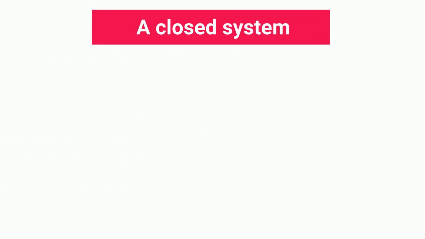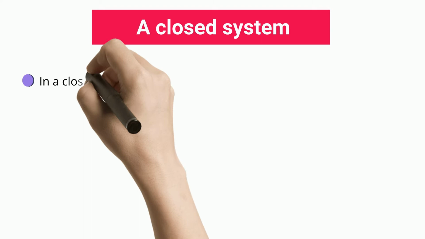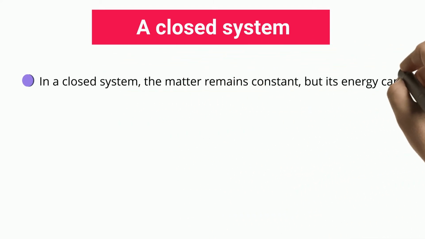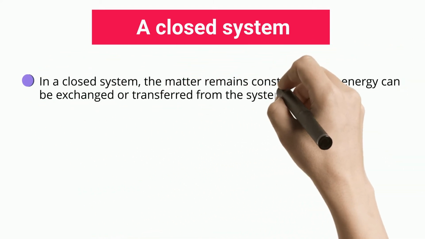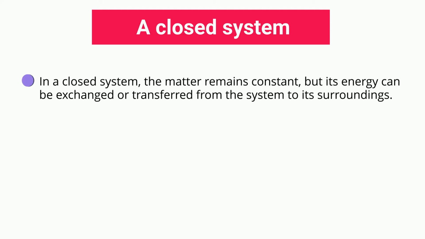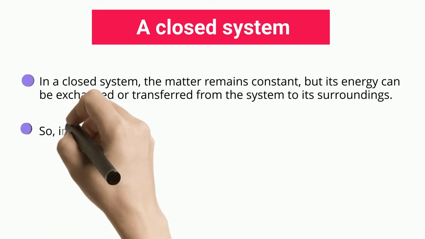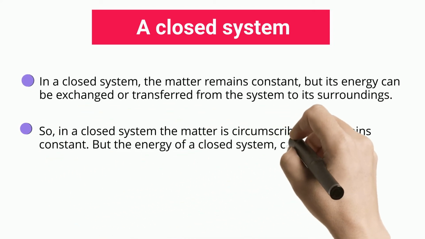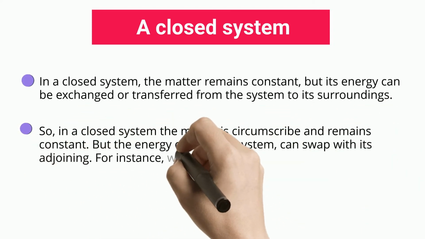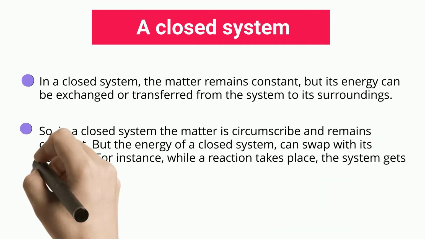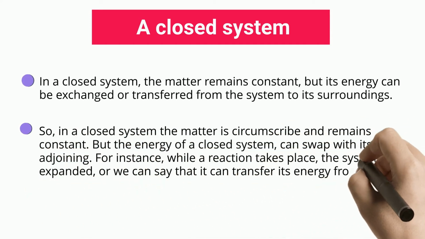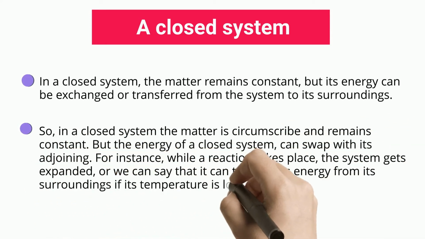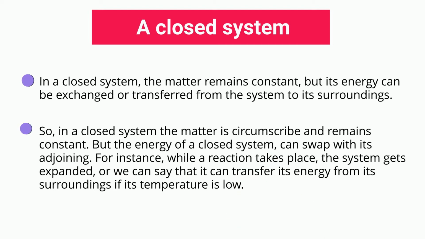A closed system. In a closed system, the matter remains constant, but its energy can be exchanged or transferred from the system to its surroundings. So, in a closed system the matter is confined and remains constant, but the energy of a closed system can be swapped with its surroundings. For instance, while a reaction takes place, the system expands, or it can gain energy from its surroundings if its temperature is low.